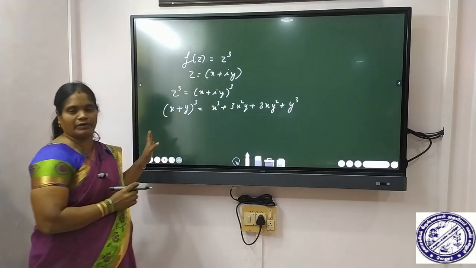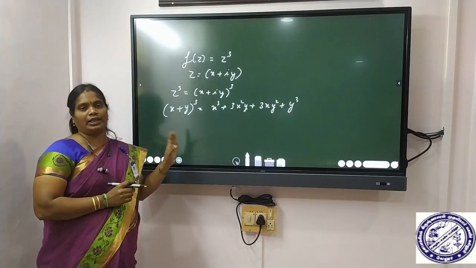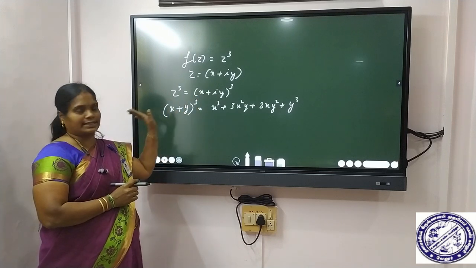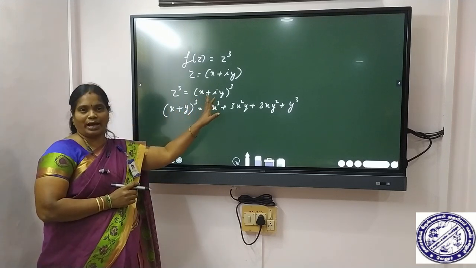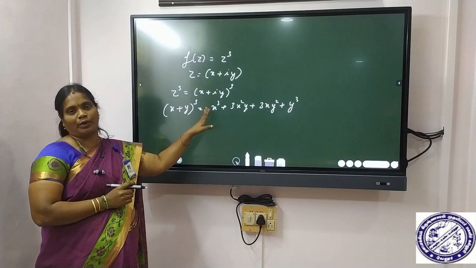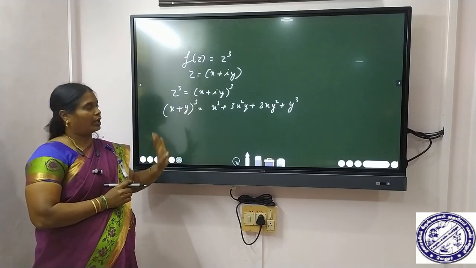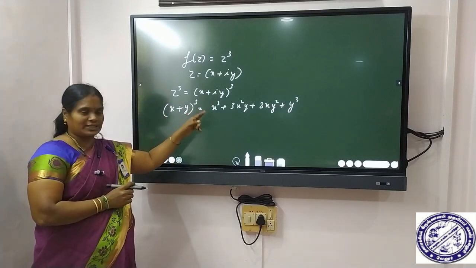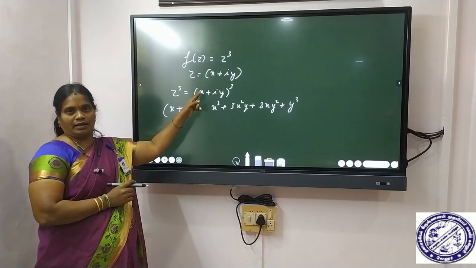This is the standard expansion of x plus y the whole cube. Here x is the same x and y is equal to iy, where x is the real part and iy is the imaginary part. So now I am going to substitute this formula in this equation.